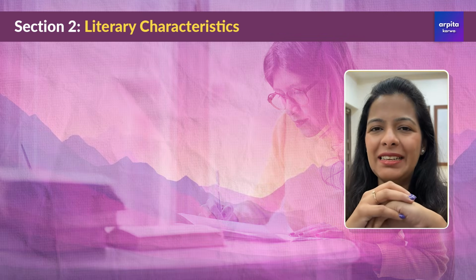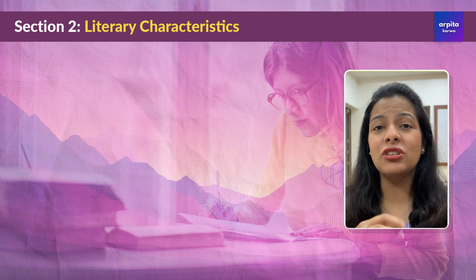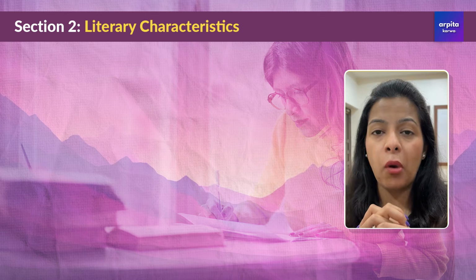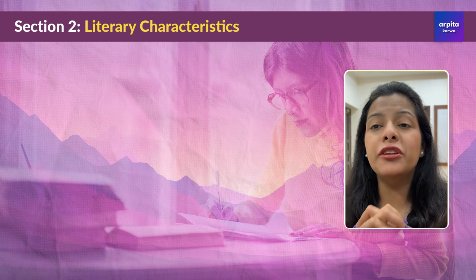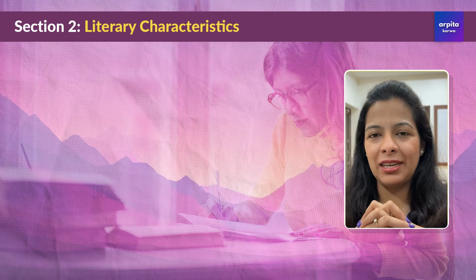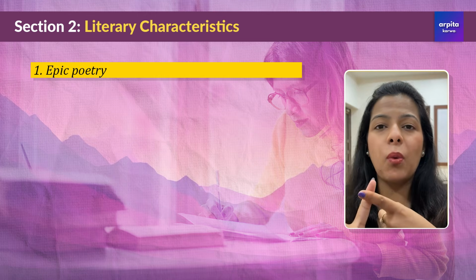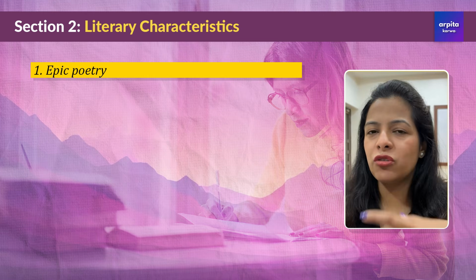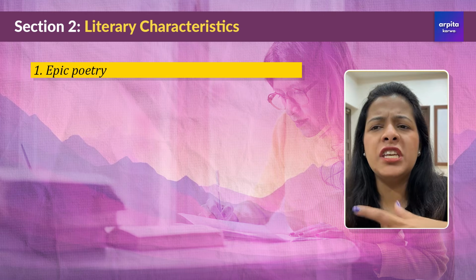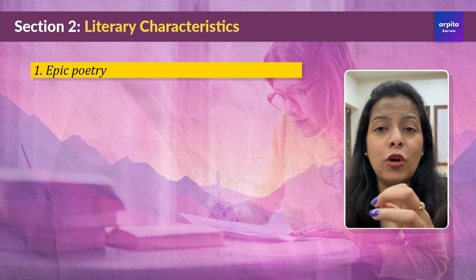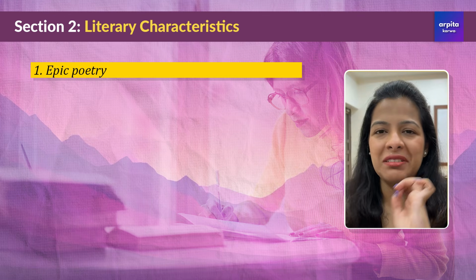After having a detailed discussion on the socio-political and historic background of the Anglo-Saxon age, it's time to look at another important topic, another important branch, that is literary characteristics of the Anglo-Saxon age. So the primary forms of literature during this period included number one, epic poetry. Now epic poetry, I'm sure you must be aware of, showcase grand tales of heroes and battles, and Beowulf is the most famous example of epic poetry that was written during this time.